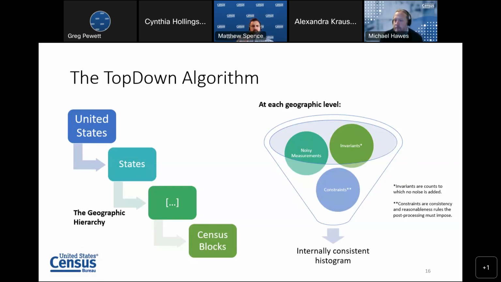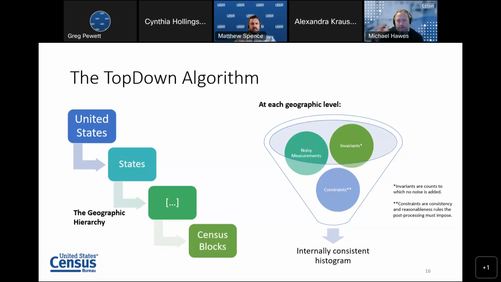Invariants are those data points to which we don't add any noise. So for the 2020 census, that includes things like the total state population count, as well as the total number of housing units and the total number of occupied major group quarters facilities at the block level.